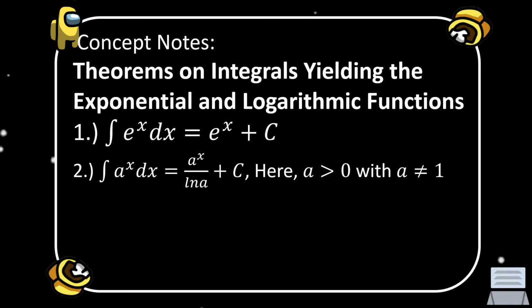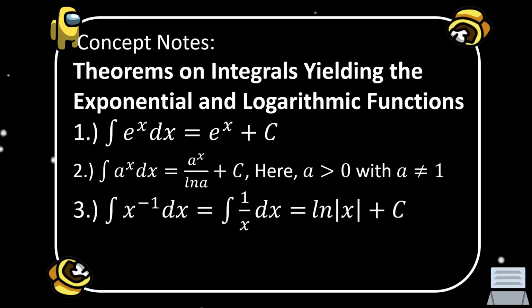Number 2, we have the integral of a to the power of x dx is equal to a to the power of x over ln of a plus c, where a is greater than 0 and a is not equal to 1. Number 3, the integral of x to the power of negative 1 dx is equal to the integral of 1 over x dx, which is equal to the ln of the absolute value of x plus c.